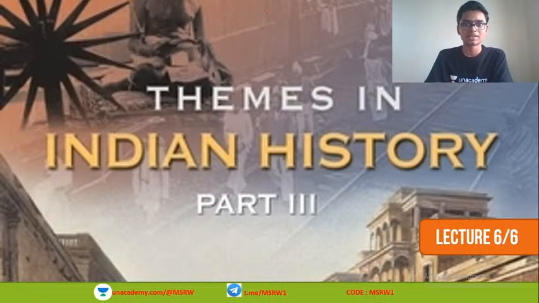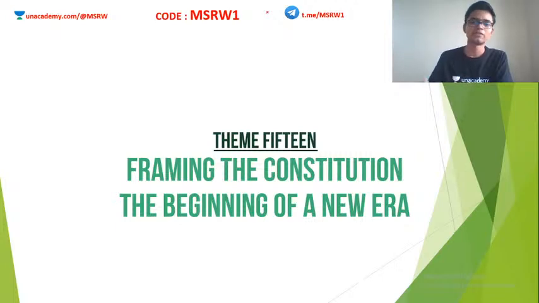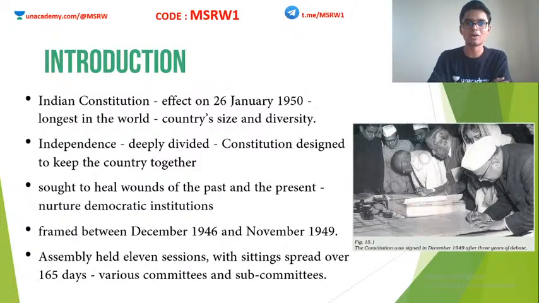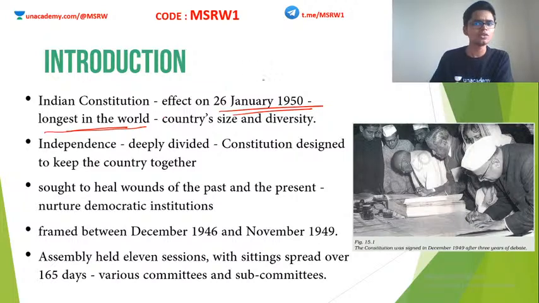Okay. So, the last lecture of the NCERT series. Theme 15, Framing the Constitution, the Beginning of a New Era. I think most of you already have an idea of what we are studying today. We are looking into post-independence India, especially the time period from around 1946 to 1950, till the day the Constitution came into force. Our Indian Constitution came into force on 26th January 1950, and it is also known as the longest written Constitution in the world. I think you already know why it came into force on 26th January.